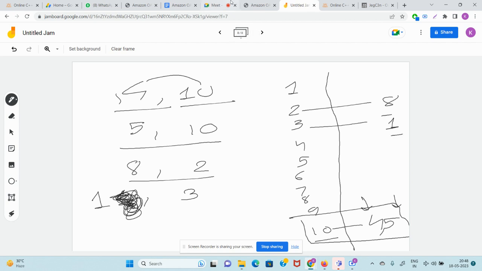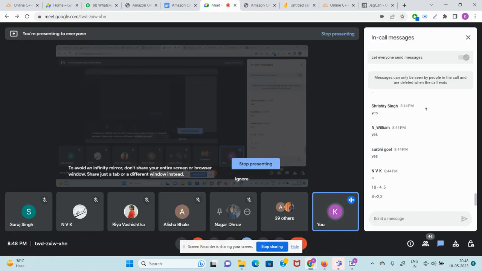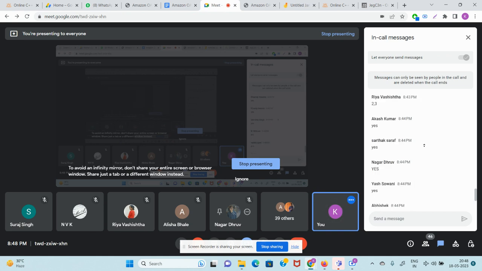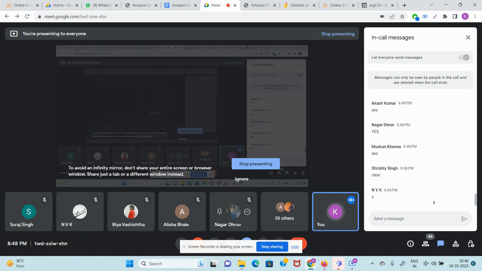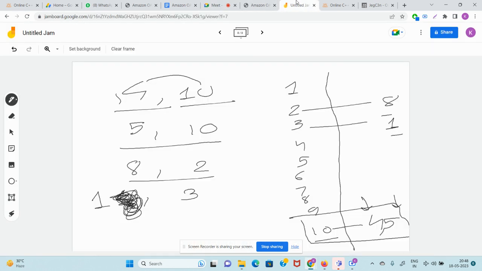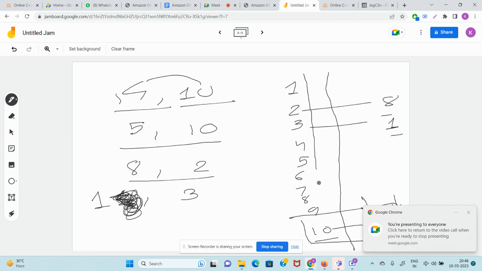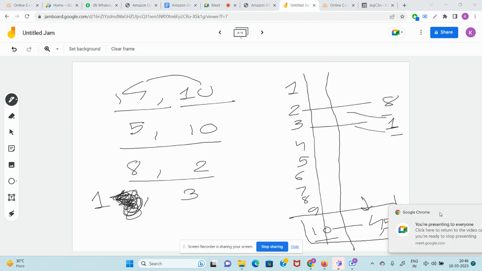Guys, is the concept of adjacency list clear to everyone? Start writing yes in the chat, guys. Everyone be quick. Even if you are new to adjacency list, now you might have understood. Keep on reacting with emojis. Guys, it's very simple. An adjacency list is just like an array, but you can attach elements at each index, any number of elements you want. Okay, guys? Clear.